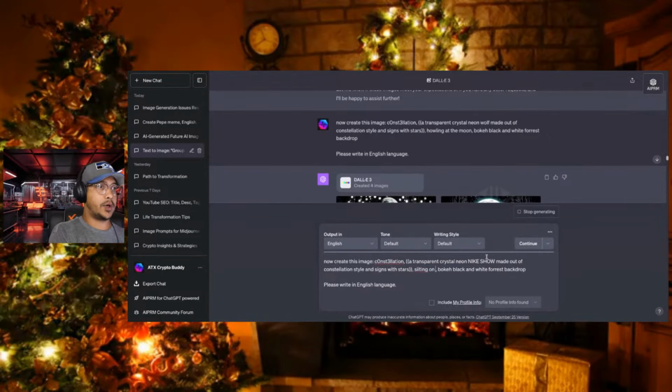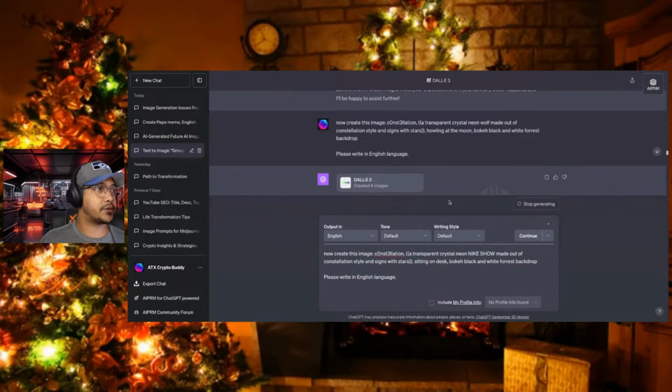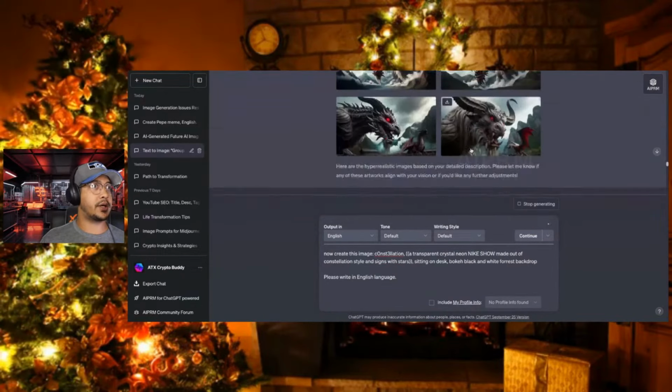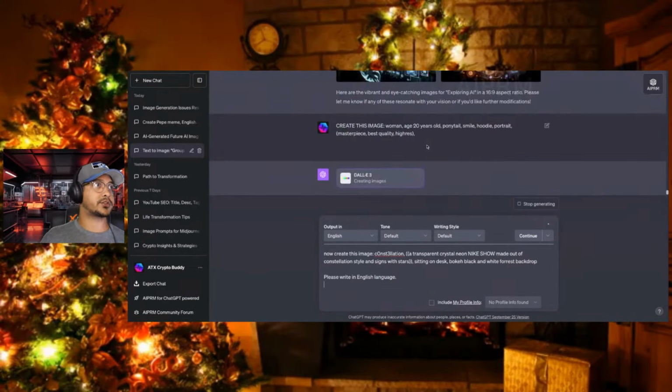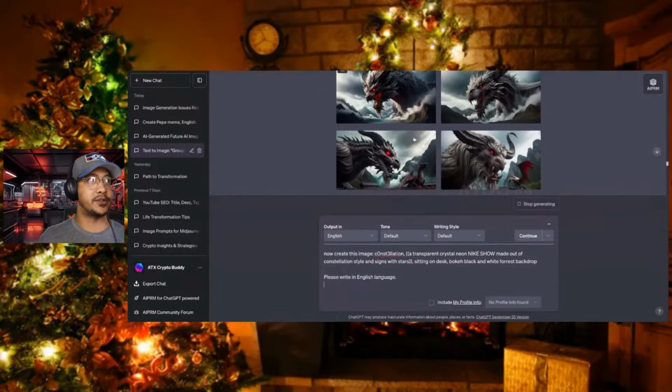Sitting on a desk. Let's just see what happens here. White forest backdrop. Sure, I like all that. Oops, it's already creating an image. I already forgot. Cool. So it's creating the image now. But you can see, look what we made just on some of these guys.